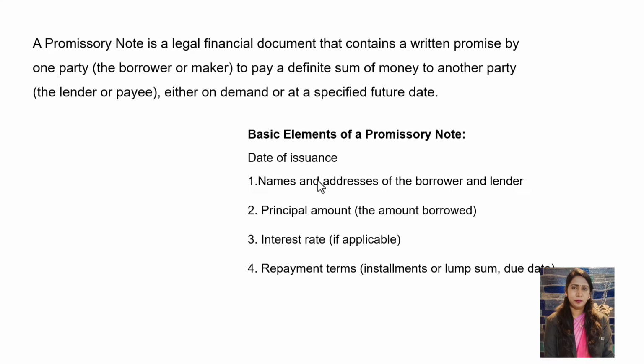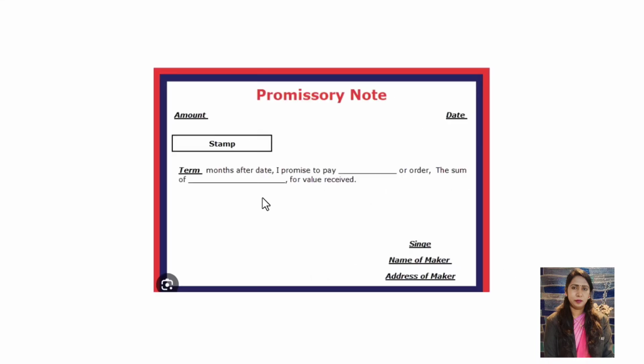So in that, we have to mention the name and address of the borrower and lender, principal amount, interest rate if applicable, repayment terms, place of payment, and signature of the borrower or the lender. So this is a specimen copy of a promissory note. Here we have to paste one stamp. Here the amount, how much we want to transfer, and the date, how many months later you want to get the money back, everything we have to mention.